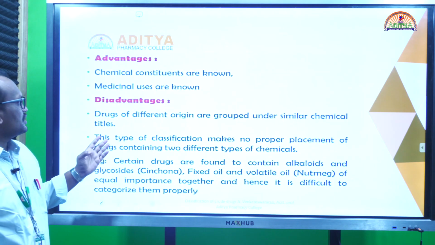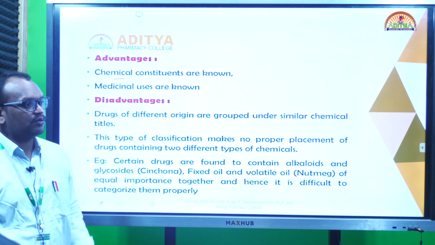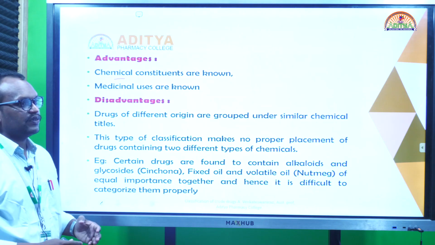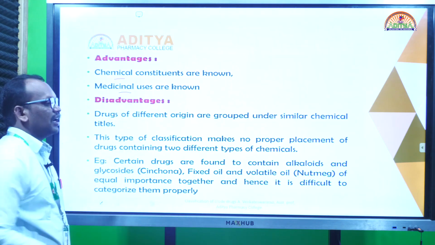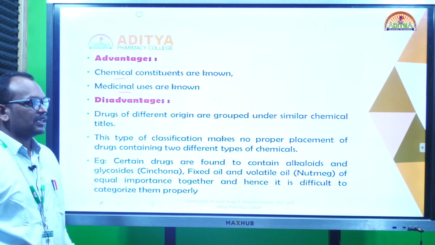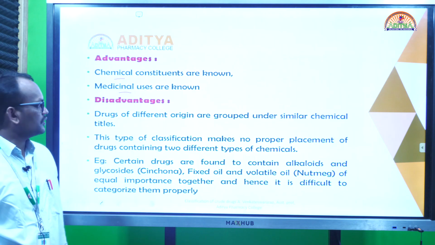And what are the advantages? We know the chemical nature or chemical constituents, and based on the chemical constituents we are classifying in this system, and also the medicinal uses. So we can know what type of medicinal uses alkaloids have and what type of medicinal uses glycosides have by using chemical classification.